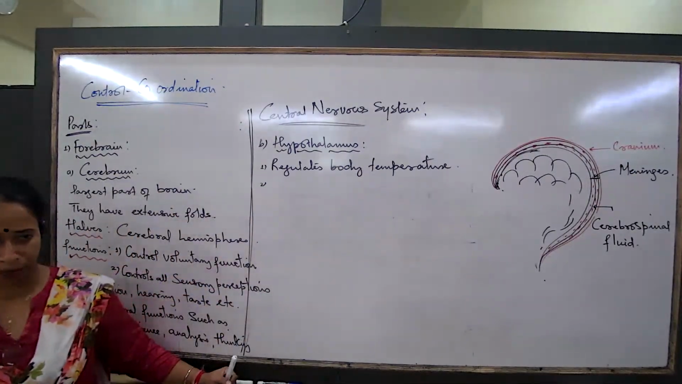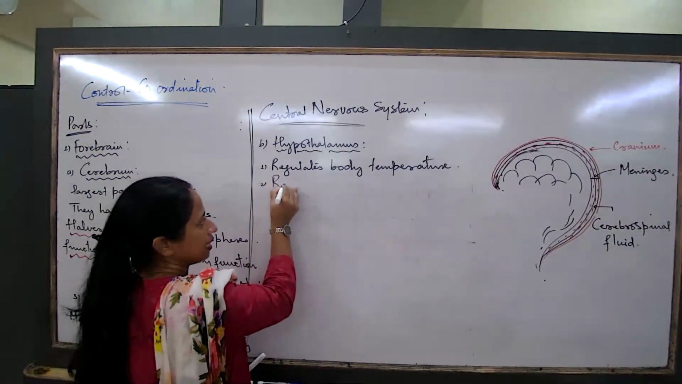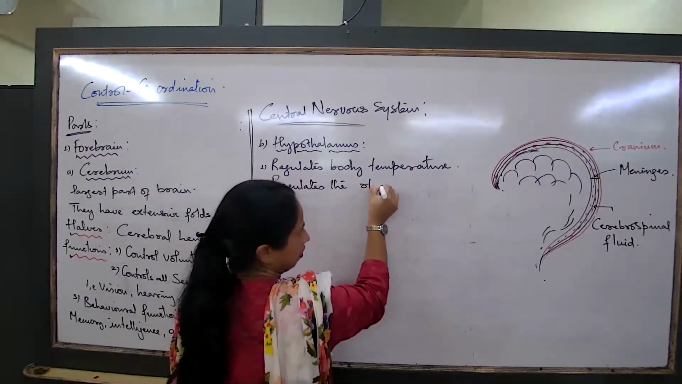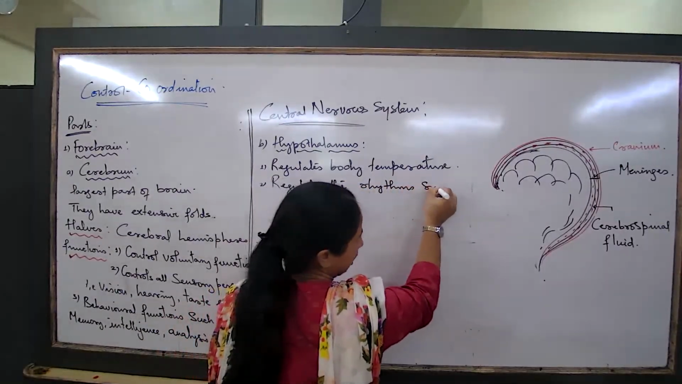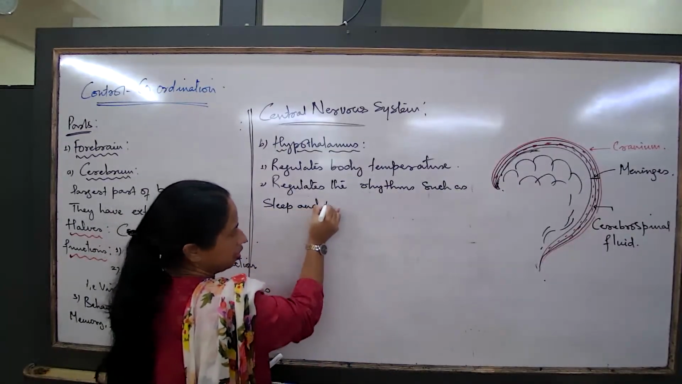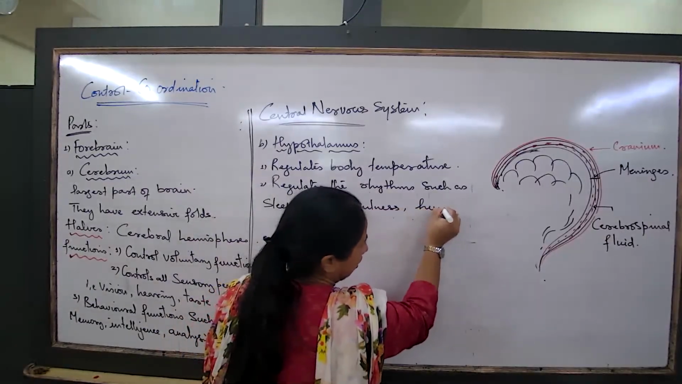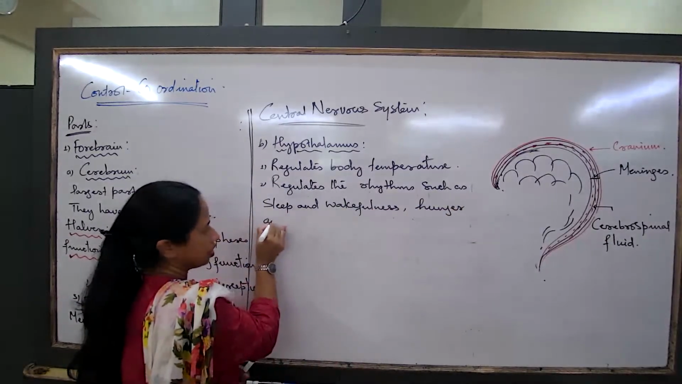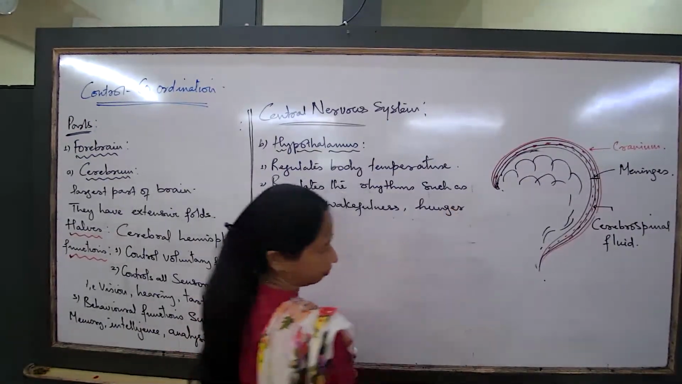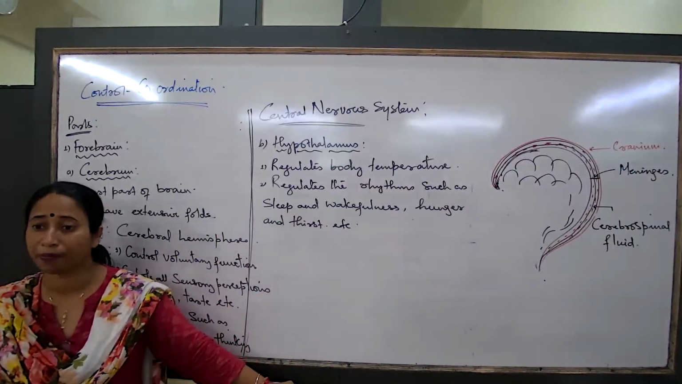Second function of the hypothalamus that you have to remember. What is it? Regulates the rhythms such as sleep and wakefulness, hunger and thirst. Are you able to understand when you are hungry, when you have to eat? Definitely, no? Are you able to understand when you are feeling thirsty, you have to drink something?